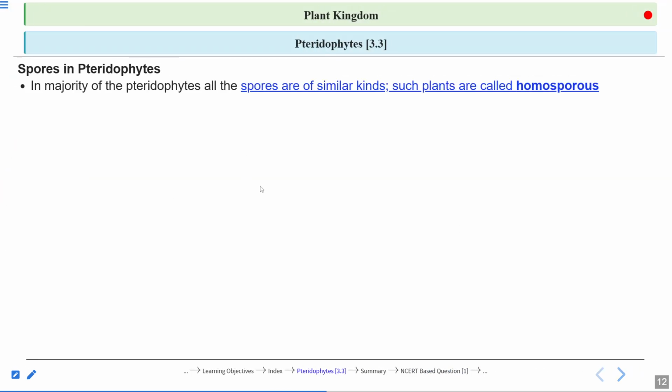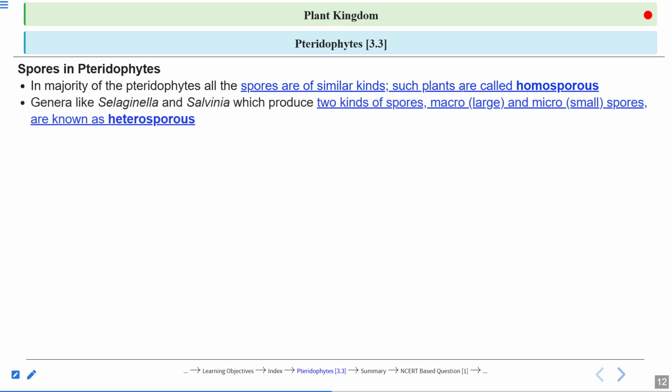Now let us see the spores of pteridophytes. At maturity, in some pteridophytes, all the spores are of a similar kind. Such plants are called homosporous. There are some plants among the pteridophytes that have only one type of spore, and those plants are called homosporous.